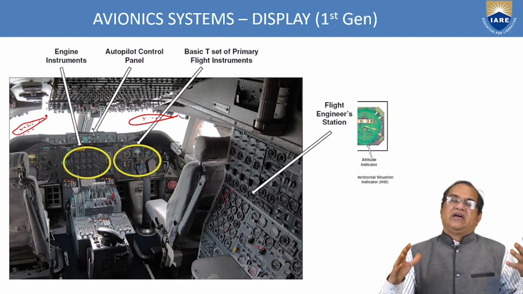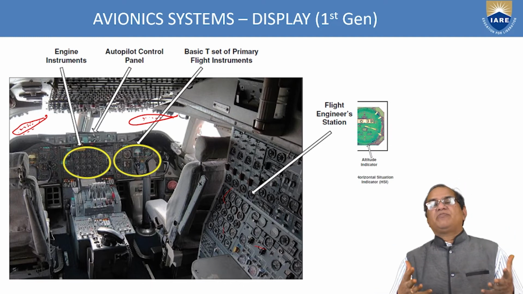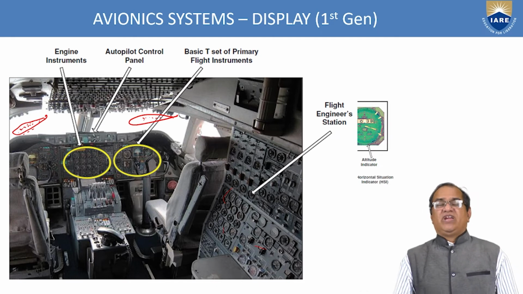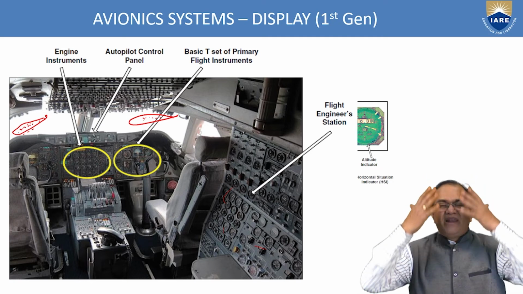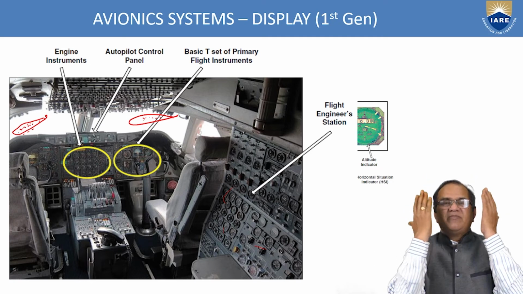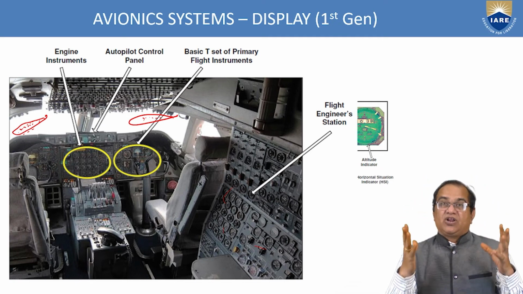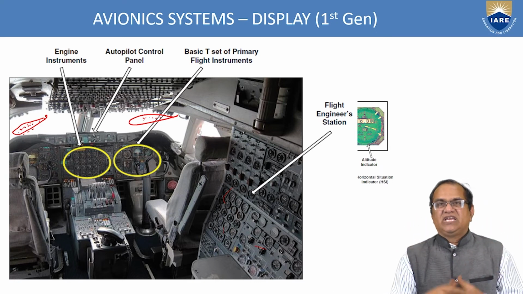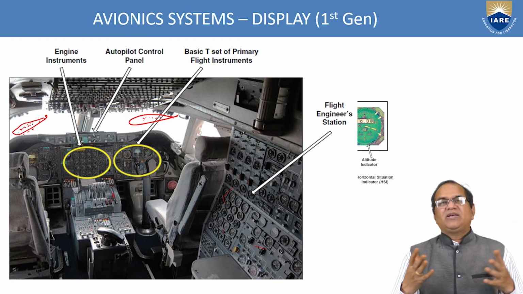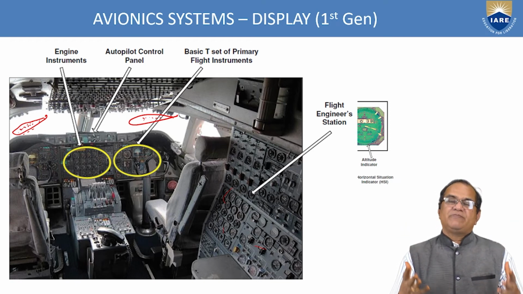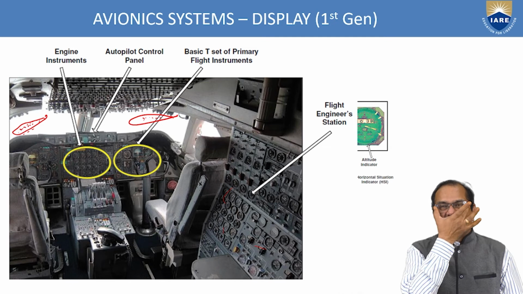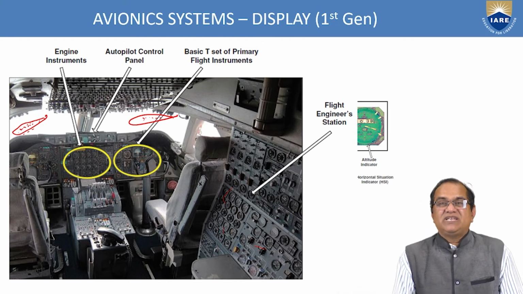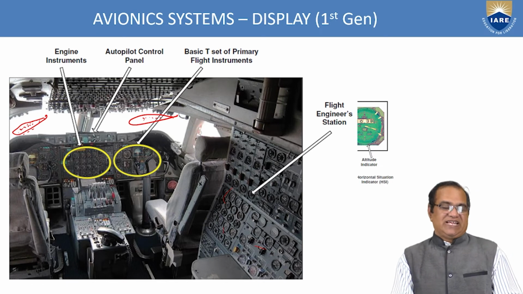Nowadays, not only head-up display, helmet-mounted display, HMD, is also used. For fighter pilots, in their helmet glass, the required parameters, as the pilot wants, whatever parameter he or she wants to see, will be visible on the screen or glass of the helmet. That type of technology has also come, especially for fighter aircraft.